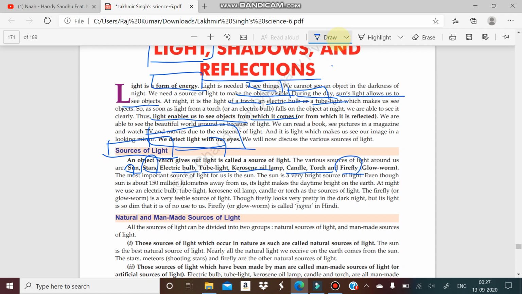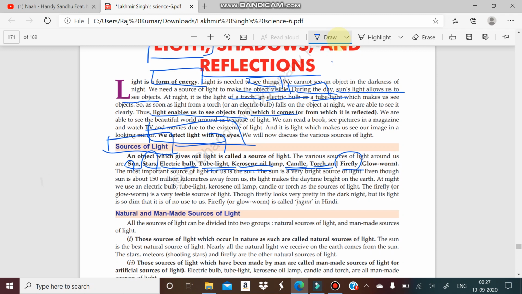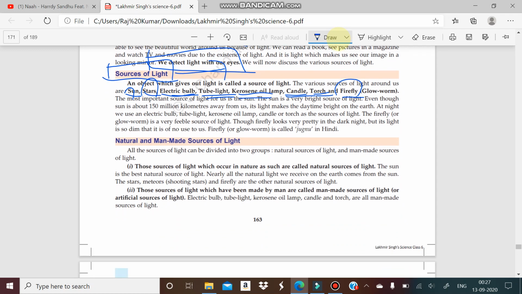Similarly the firefly. But there are some, like electric bulb, tube light, kerosene oil lamp, candle, torch, which are man-made sources of light. So if we classify the sources of light, we classify them into two groups. One is natural, and the second is man-made sources of light. Firefly, I think you know, is also known as the glowworm, and we call it jugnu in Hindi. That is also a source of light.